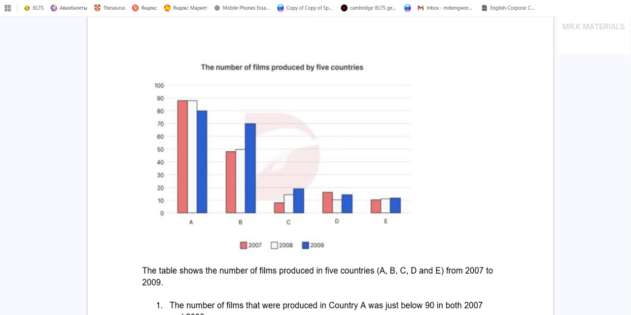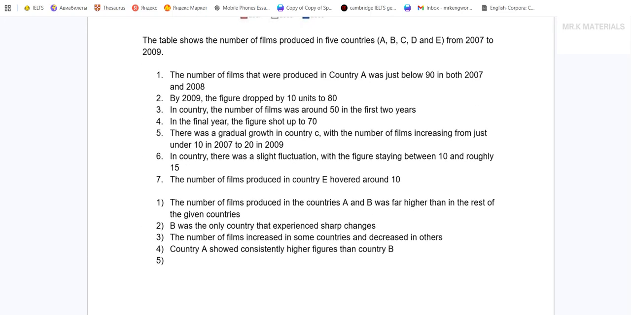Now I compared these two. How about comparing C, D, E with each other? There is some similarity here. They're all within the range of 20, no more than 20 for all of them. It's around 10, like 20. Within the range of 10 and 20. Okay, I want to put this.